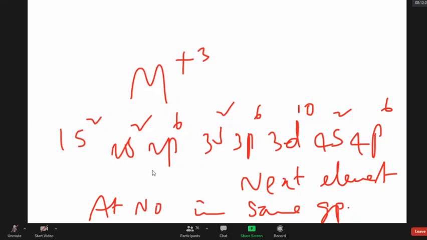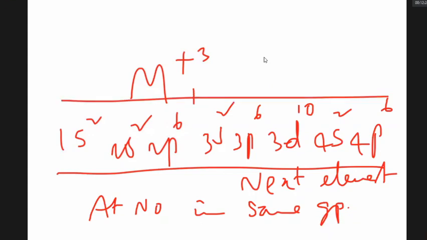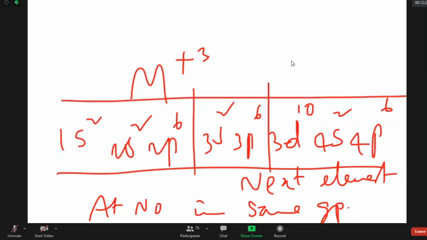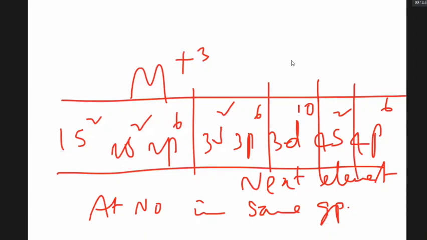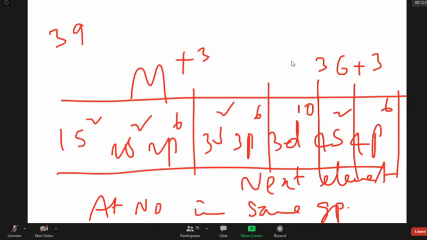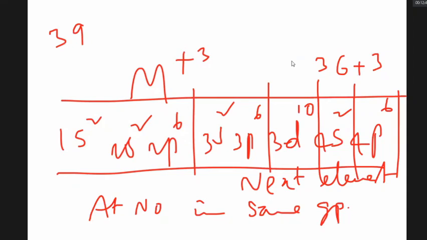The way you arrive is, count the number of electrons. It has 10, 18, 28, 30, 36. It is a tripositive ion. Therefore, its atomic number must be 36 plus 3, 39. An element with atomic number 39, next element atomic number.